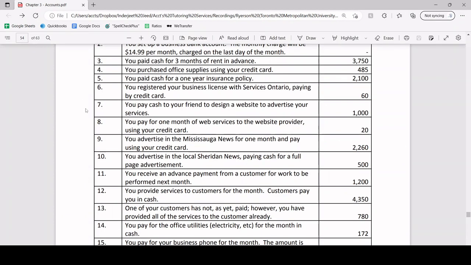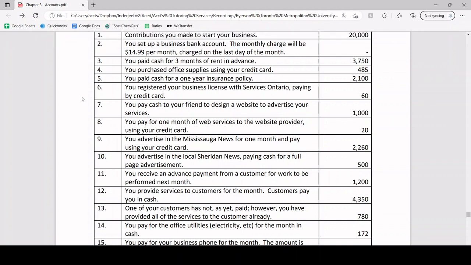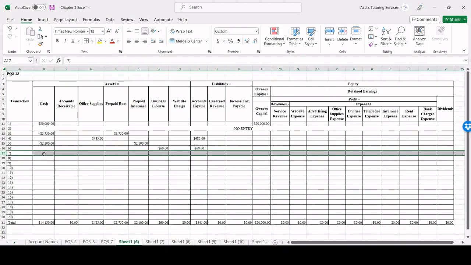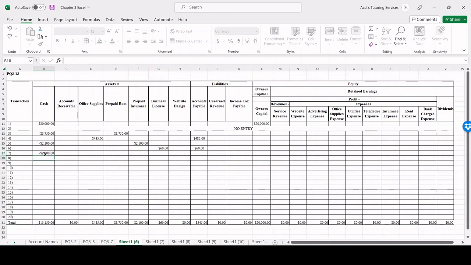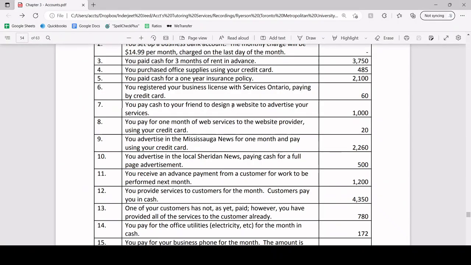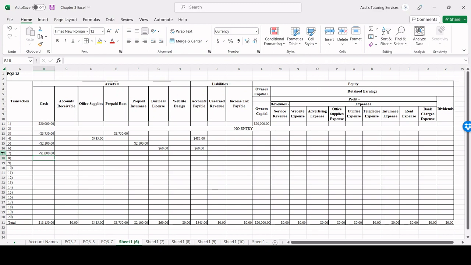Okay, now transaction number 7, you pay cash to your friend to design a website to advertise your services. So once again, we're paying cash. That's very important. You pay cash. Let's get that out of the way first. Cash is decreasing because you're losing cash. So transaction number 7 is negative 1,000. And we're designing a website. So a website is not an expense because the website is going to keep providing you with a future benefit, correct? So we're going to increase website design by $1,000.